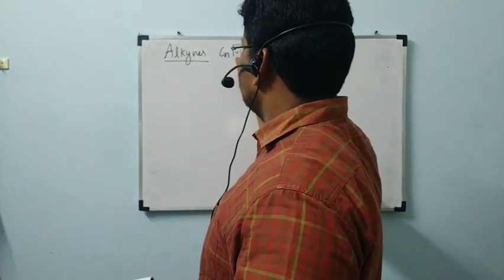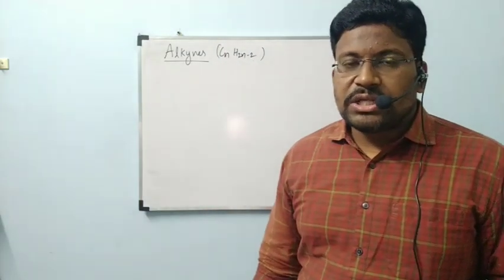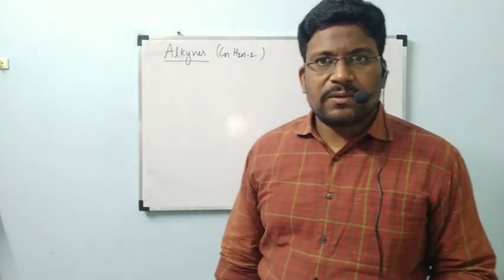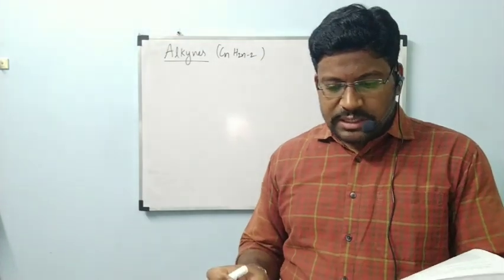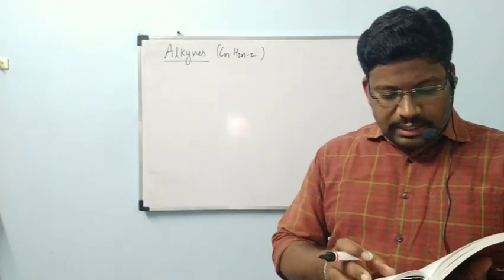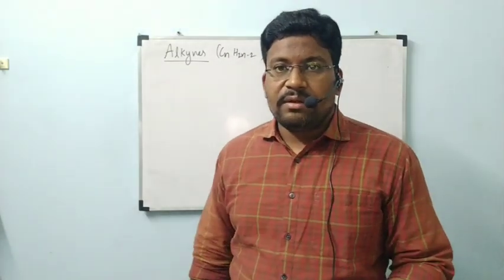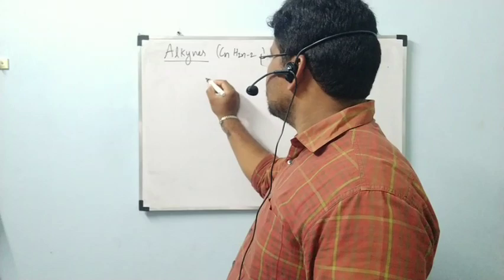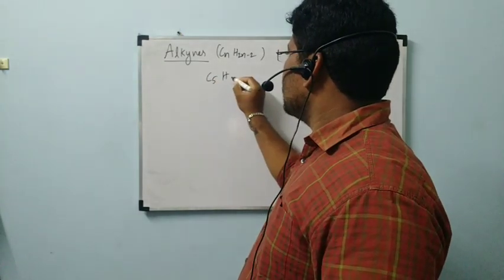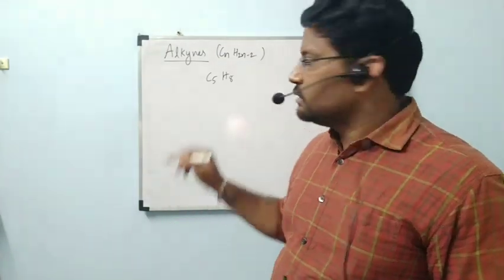And what is the general formula? CnH2n minus 2. What is the general formula of alkanes? CnH2n plus 2. Alkenes CnH2n. Those are already known to us. After that, they gave IUPAC nomenclature. And problem 13.13, they gave the structures and we need to write structures of different isomers corresponding to the fifth member of the alkyne series. The fifth member of the alkyne series, that is C5H8. With this molecular formula, what are the possible structures?